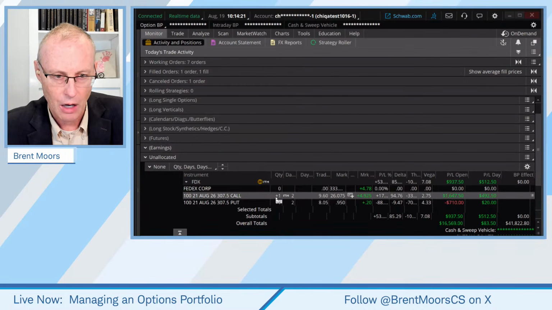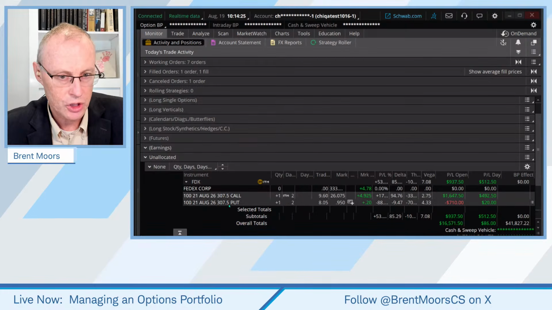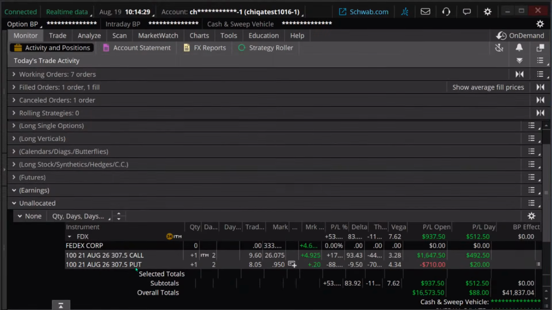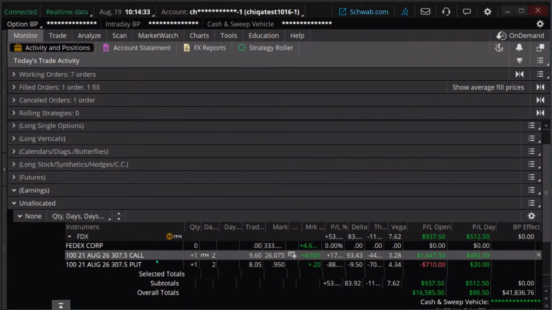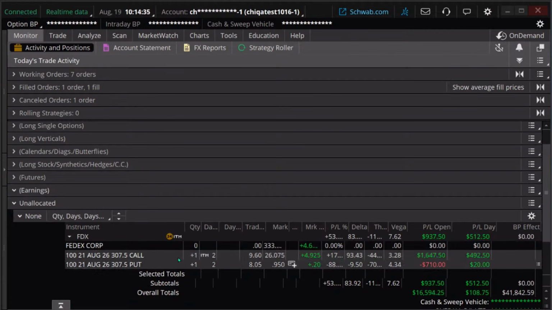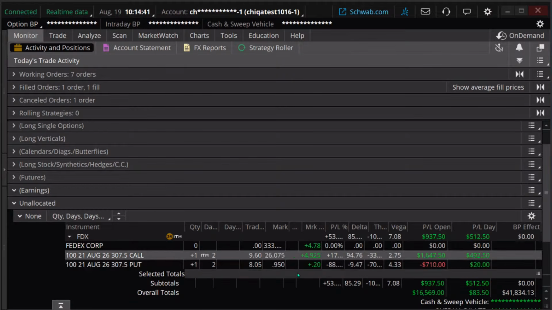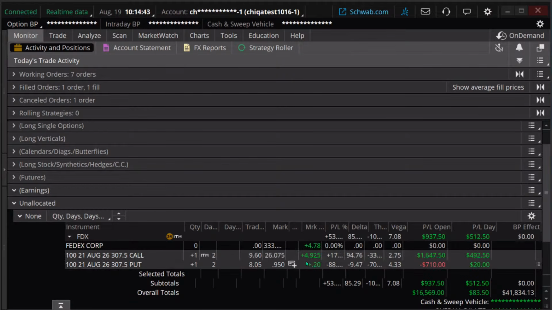With a couple days to go, we have a long call, same strike, same expiration, long put, same strike, same expiration, so that's a long straddle, all right? Here's a long straddle. How's this going to affect the portfolio? Well, we've got to look at it individually.